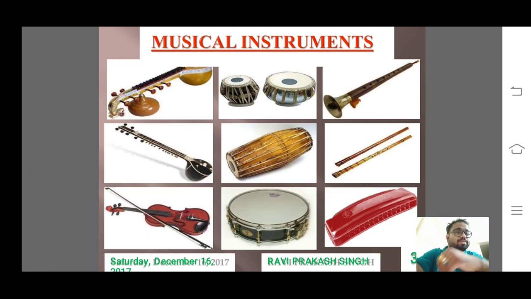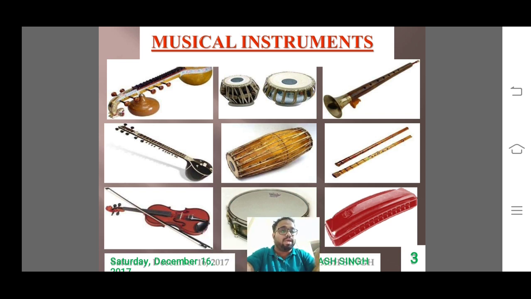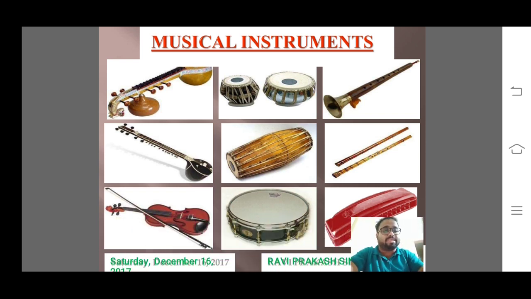Now these are the musical instruments. You have to identify the musical instruments in this slide. Now you can see here, veena is there, tabla is there, then sitar is there, then mridangam is there, then dholak is there, and this is the mouth organ. Okay, this is the drum, this is the violin. So basically these are the instruments which are placed here.